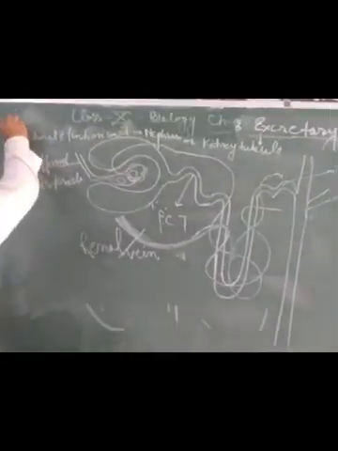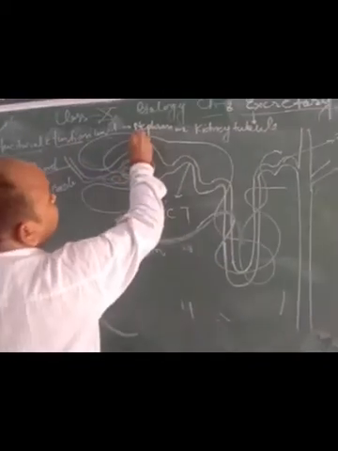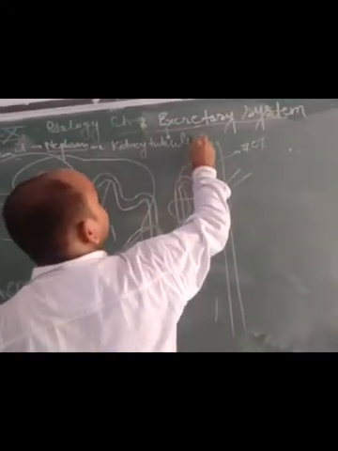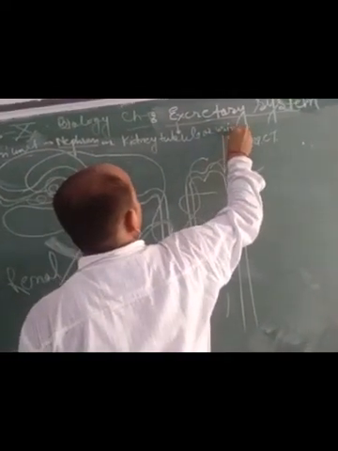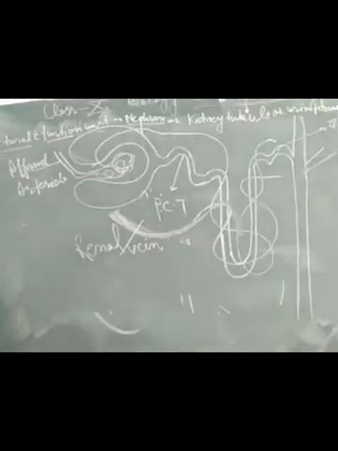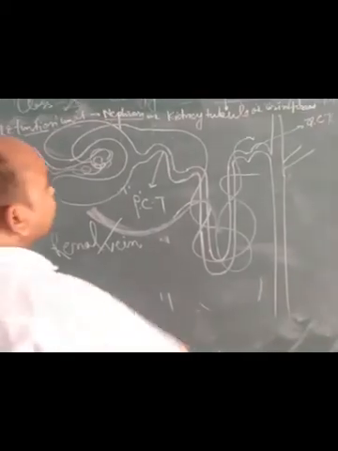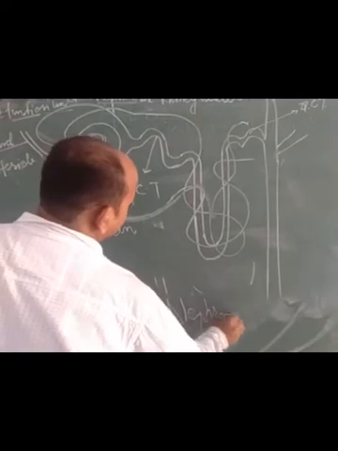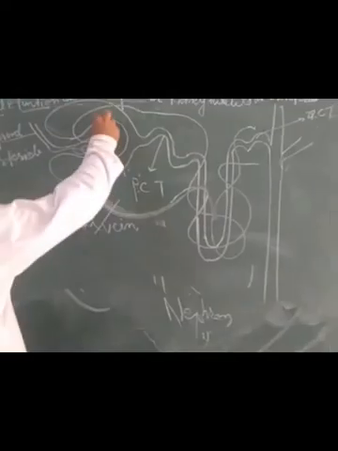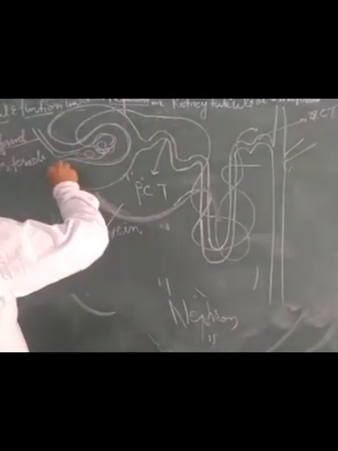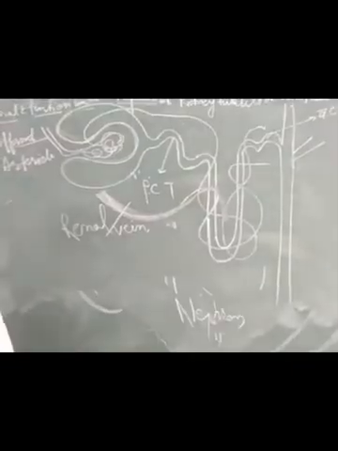Now, dear students, the next question arises. We know that the structural and functional unit of the kidney is called the nephron, or kidney tubule, or it is also called the uriniferous tubule. Now we take a nephron from the kidney and draw its structure. We know that this cup-shaped structure is called Bowman's capsule.